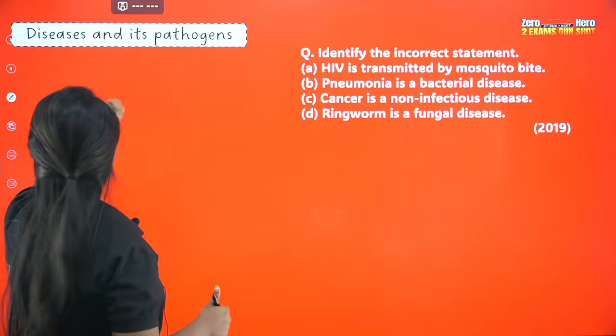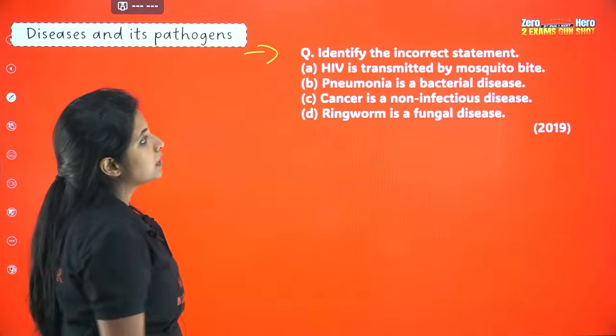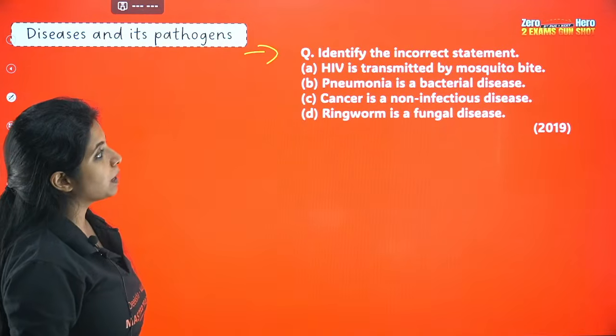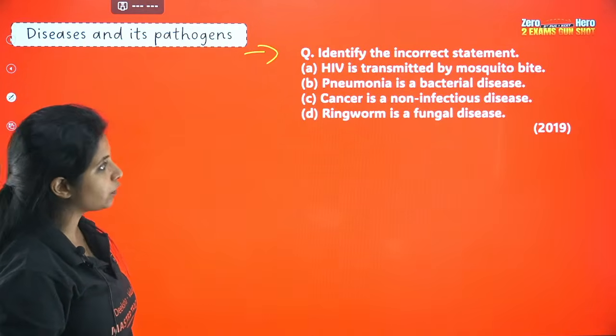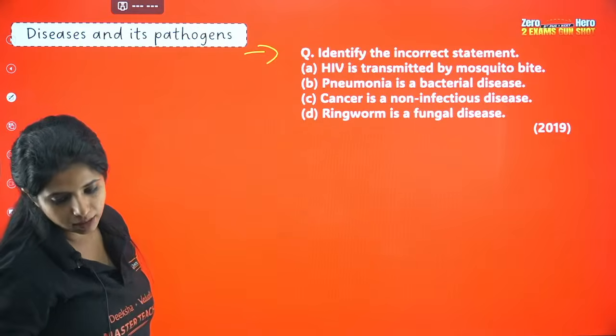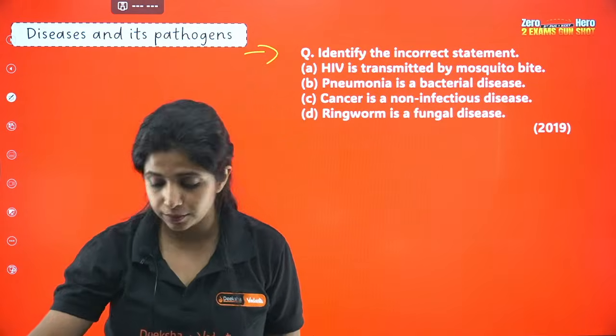Now try to solve this question. Identify the incorrect statement. HIV is transmitted by mosquito bite. Pneumonia is a bacterial disease. Cancer is a non-infectious disease. Ringworm is a fungal disease. What do you think is the answer for this question?